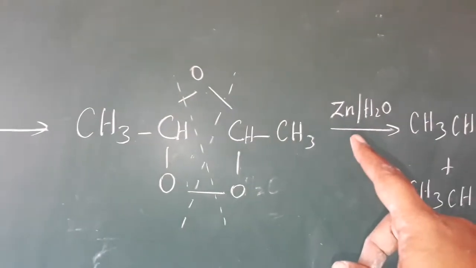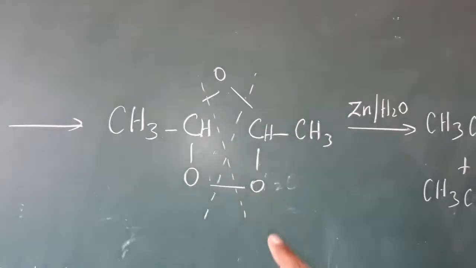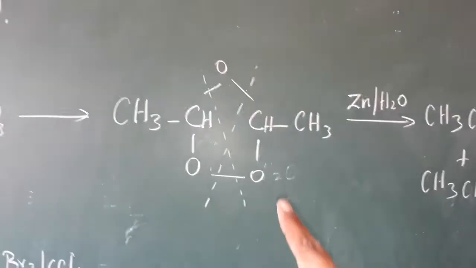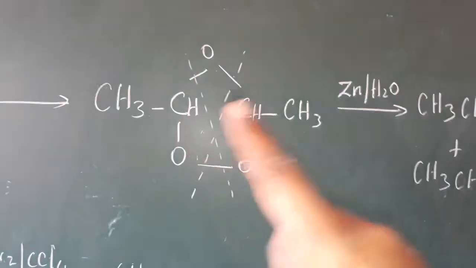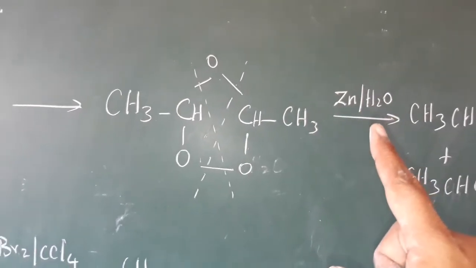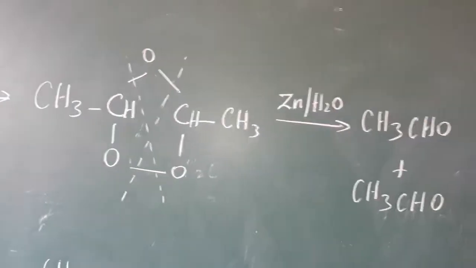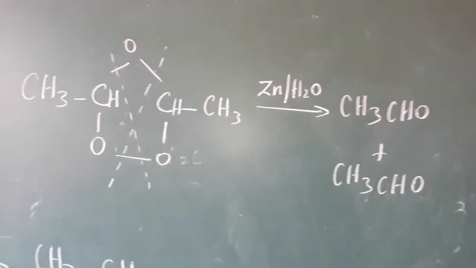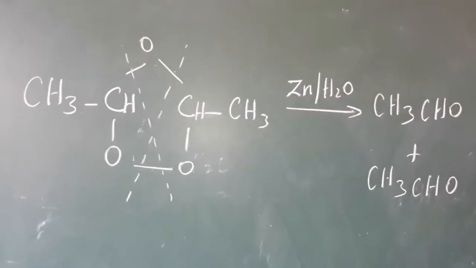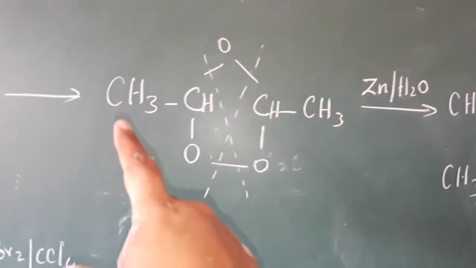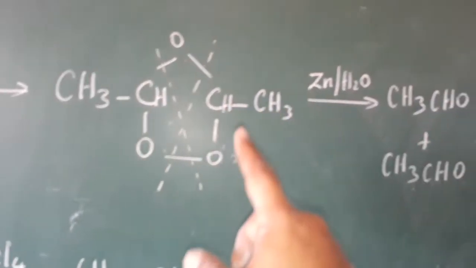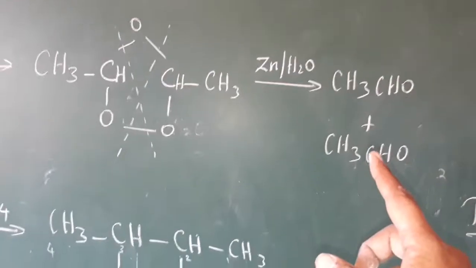Afterward, when we add zinc and water, the bond will break like this. This cross mark we have to put after the addition of zinc and water. Then the upper oxygen goes to water. We get hydrogen peroxide as one of the compounds. It is only a byproduct, so no need to write it. And this one is CH3CHO, CH3CHO. So we get 2 moles of acetaldehyde.